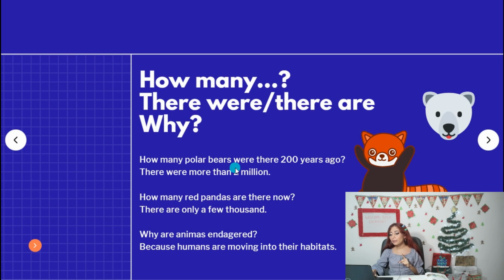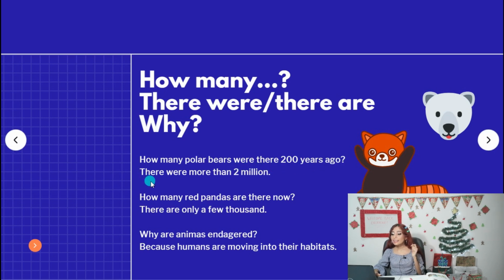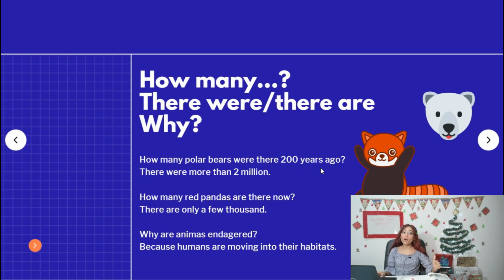And you will say there were more than 2 million. It's an example. It's not like I researched it on the internet. I'm using were because I'm asking about past, porque estoy preguntando en pasado. 200 years ago, of course, hace 200 años, obviamente es pasado, okay? For that reason, I'm using there were, okay?